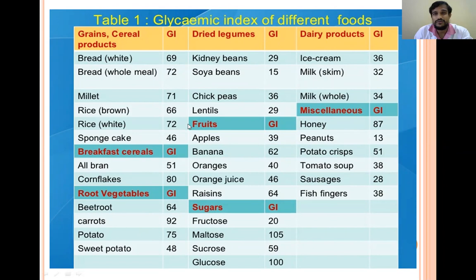So they are not good for diabetic patients. Similarly, the foods that have very low glycemic index are peanuts, soya beans, and milk. These have low glycemic index. So they are good for normal individuals and also diabetic patients. In this way, you have to study any chart.